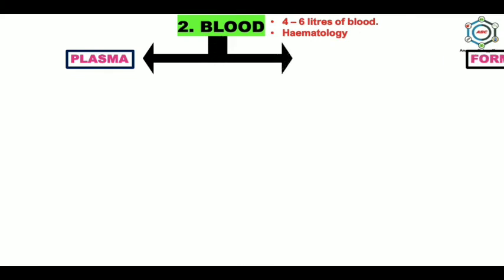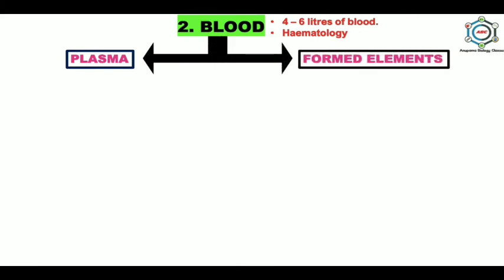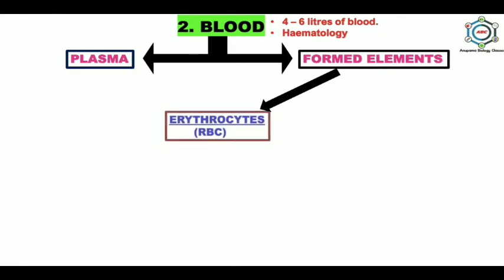The second is formed elements, which are 45 to 55% of the volume of the blood, and it is composed firstly of RBC, meaning red blood corpuscles. They are also known as erythrocytes. So RBCs are red in color because of the hemoglobin.